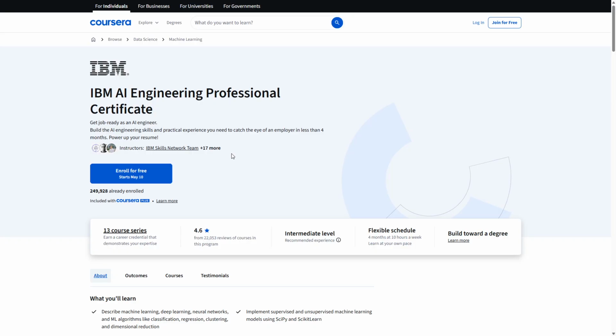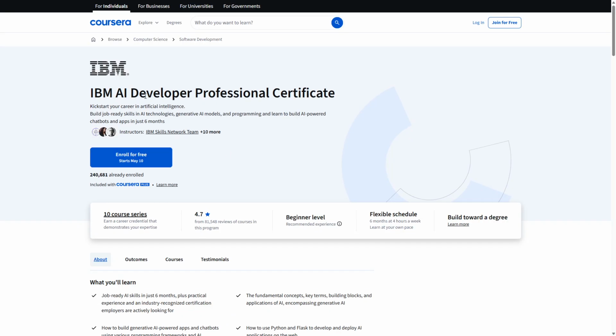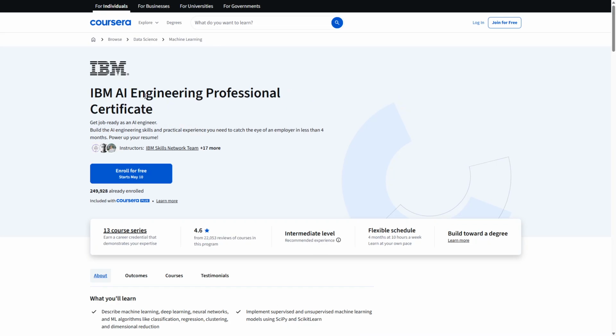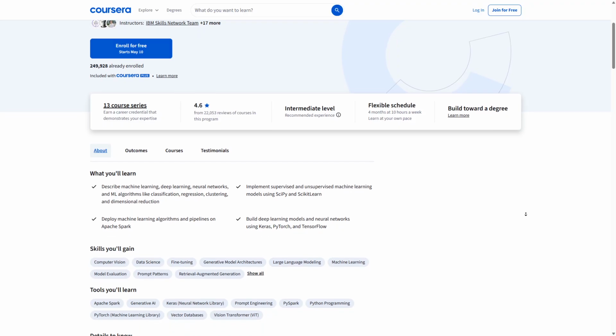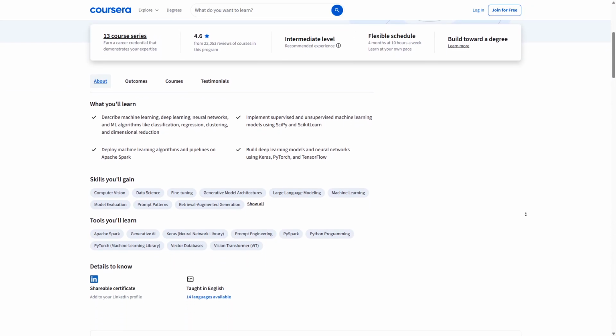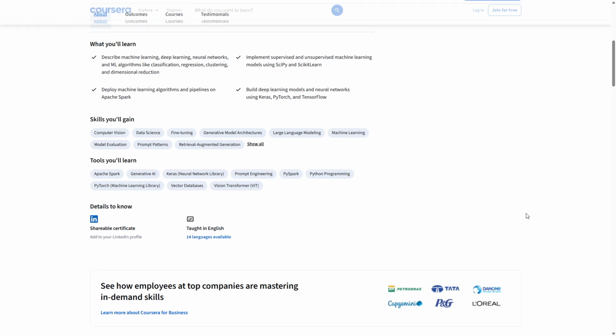If you want a more career-focused path, you can choose the IBM AI Developer or AI engineering programs. These focus on practical skills, tools, and real-world applications. And if you're interested in newer trends, courses like Generative AI for Everyone are also worth exploring.